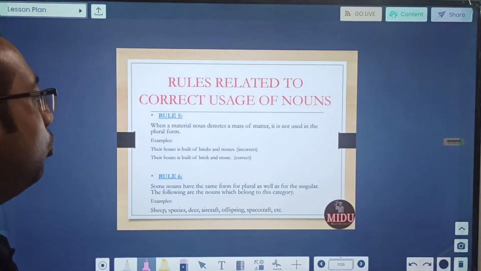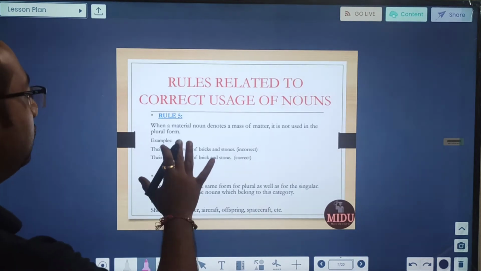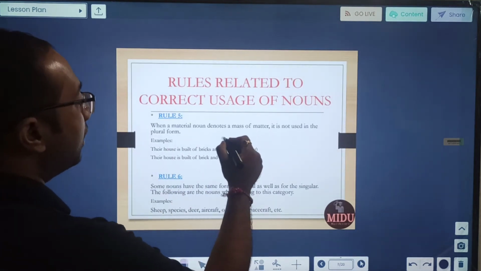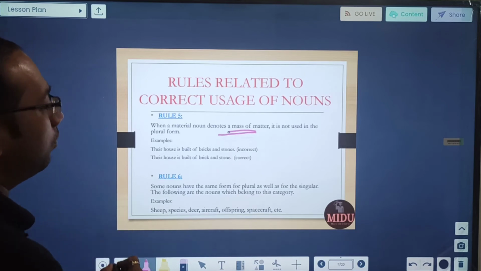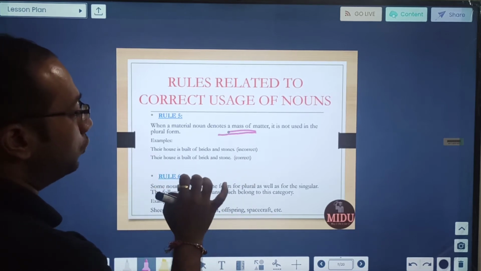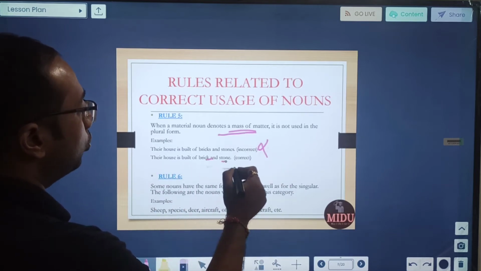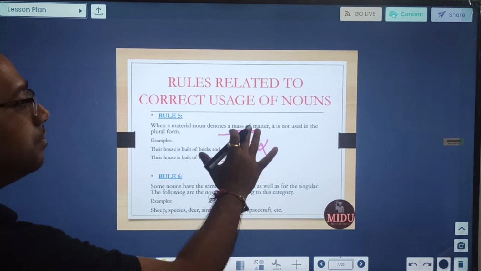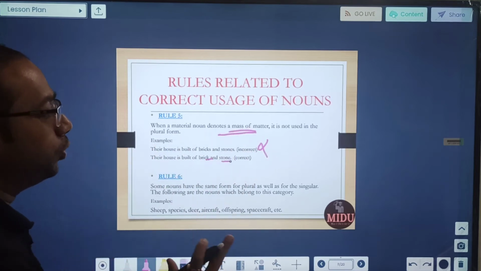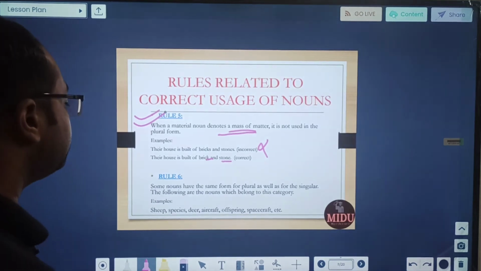When a material noun denotes a mass of matter, it is not used in plural form. Okay, so see, when a material noun denotes a mass, we will not use the plural form. So, their house is built of bricks and stones. This is incorrect. The house is built of brick and stone. It is representing a mass of matter, so we will not use plural in this. Remember this rule, it can come in sentence correction.